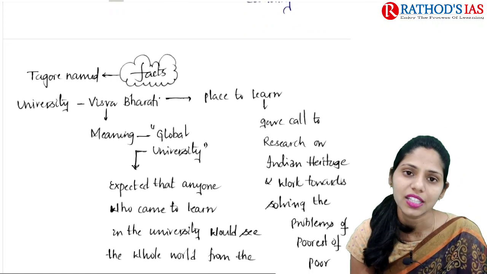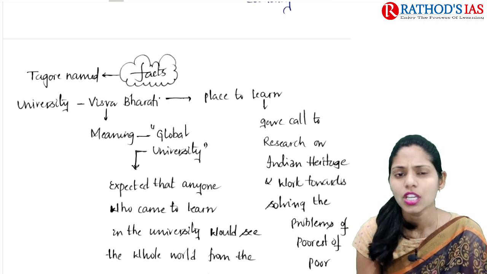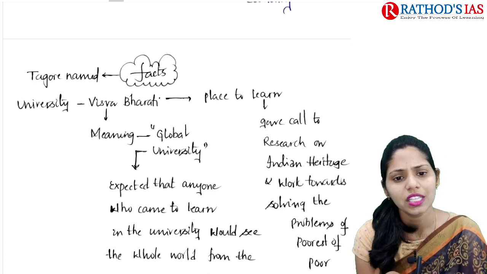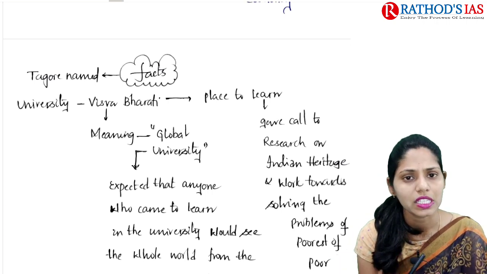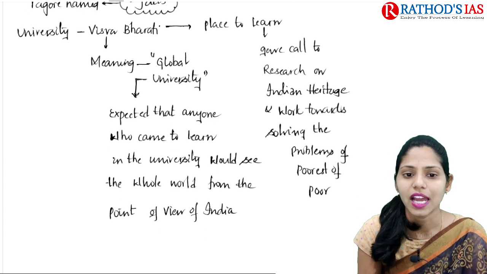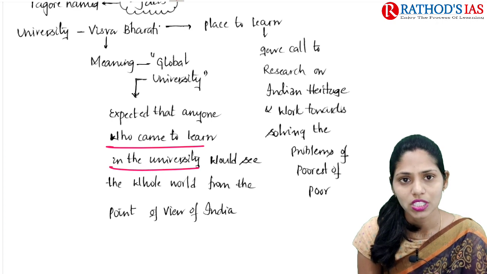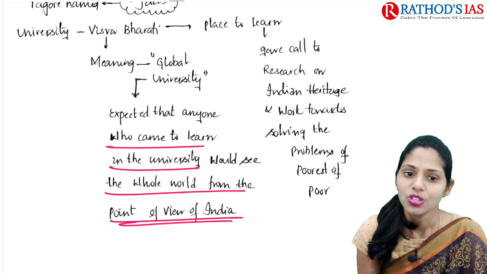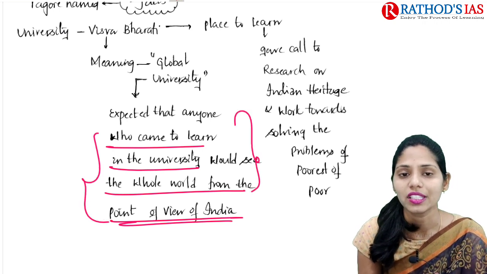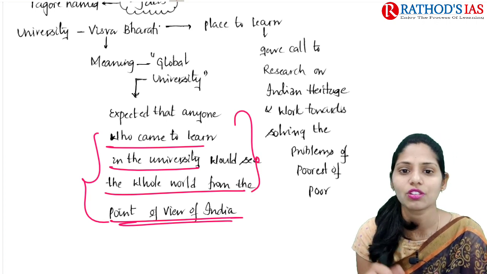Now let us see some facts regarding this Vishwa Bharati. Tagore named this university Vishwa Bharati. What is the meaning of Vishwa Bharati? It means global university. How is it a global university? Because it was expected that anyone who came to learn in the university would see the whole world from the point of view of India. Because of this, it is called Vishwa Bharati. We are going to understand the whole world in view of India. This is the meaning of this global university, Vishwa Bharati.